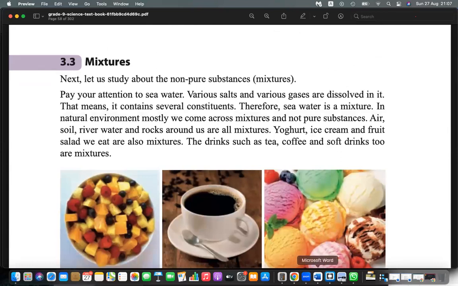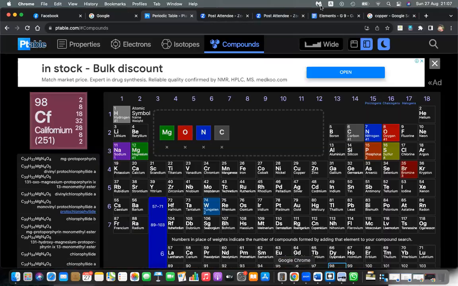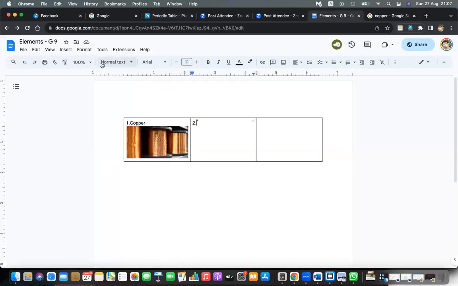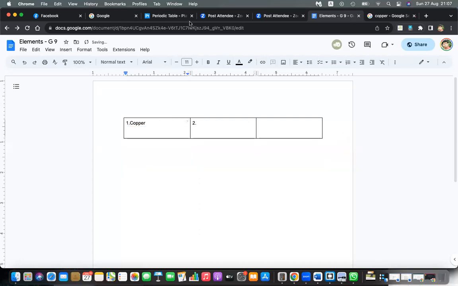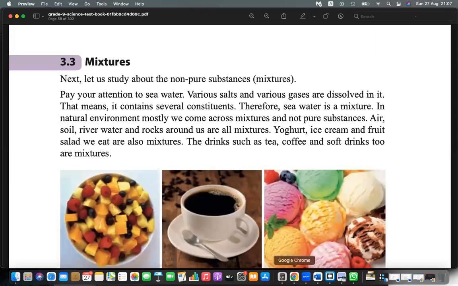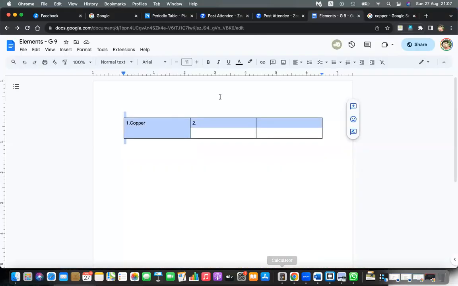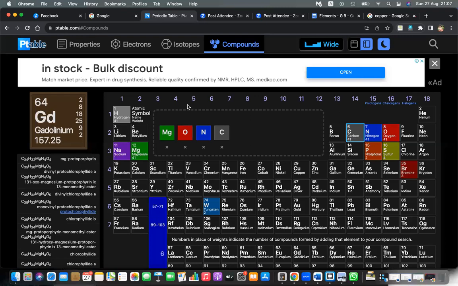Groundwork means this elements activity. Please try to complete it, find the element and the picture of it. Before compounds, you need to find the elements and their pictures. Also write down some properties of the particular elements, at least whether it is a metal or not. You can discover that using the periodic table.